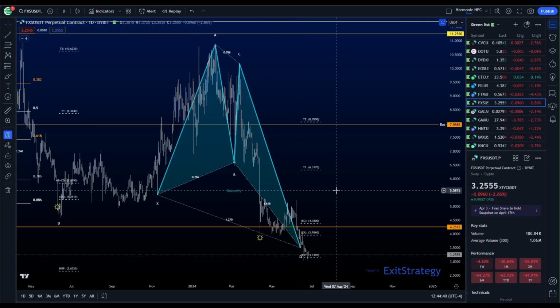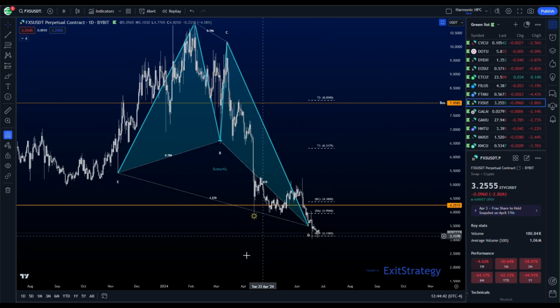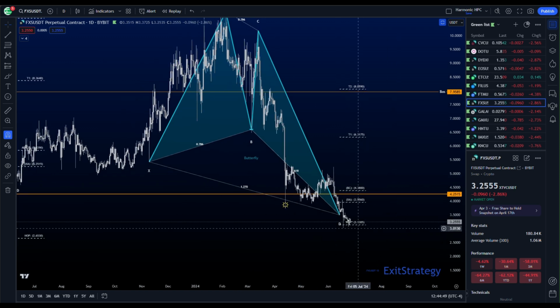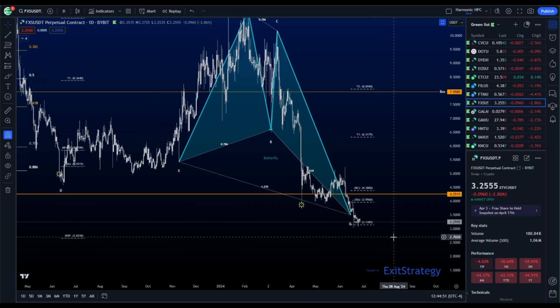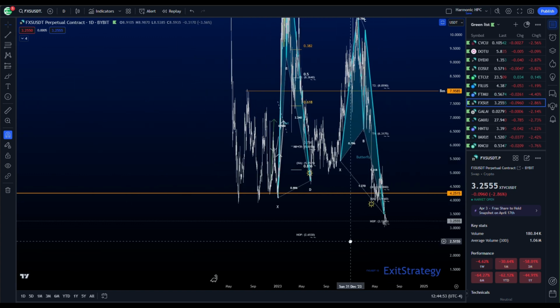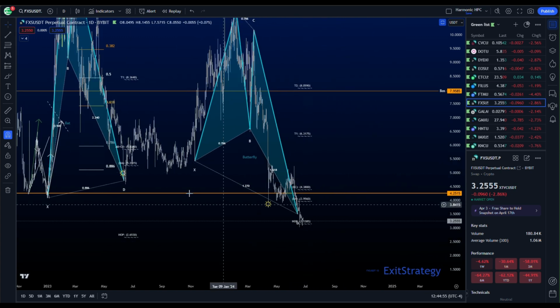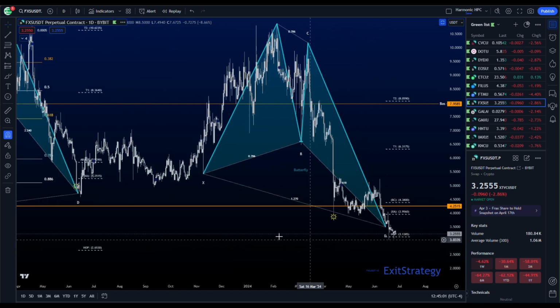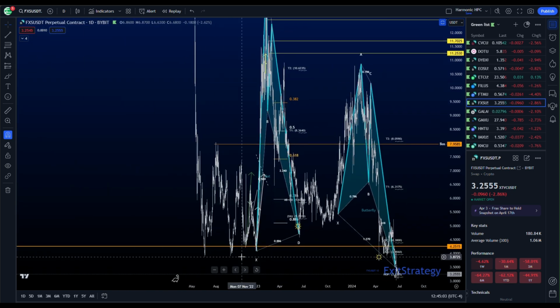Try to skip one. FXS. FXS, daily butterfly, weak reaction. We had a better reaction here, but this has been tripping over itself and trickling down. We have formed new lows. This is one to be very careful of. We do have a hop of this old PRZ on this old bat pattern down here. So it'll either roll over and go, or this is a dead token.